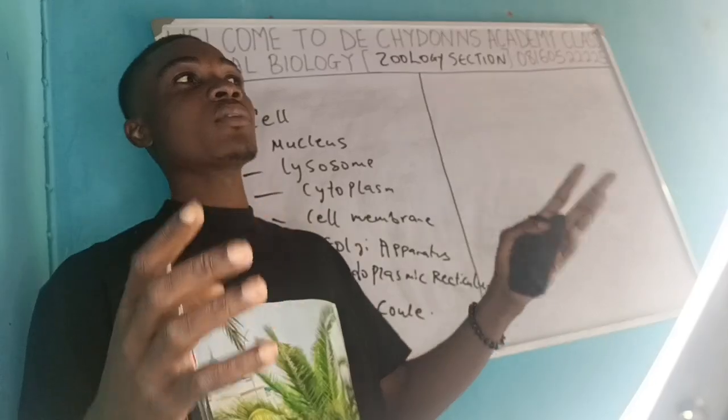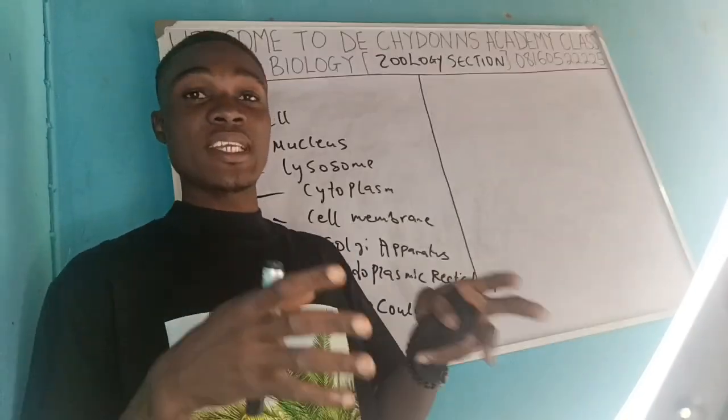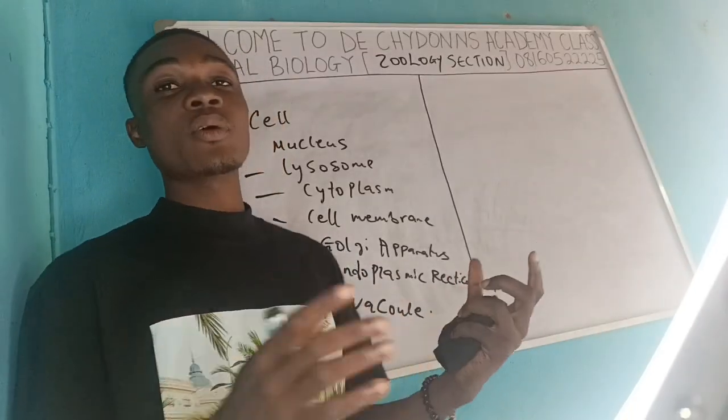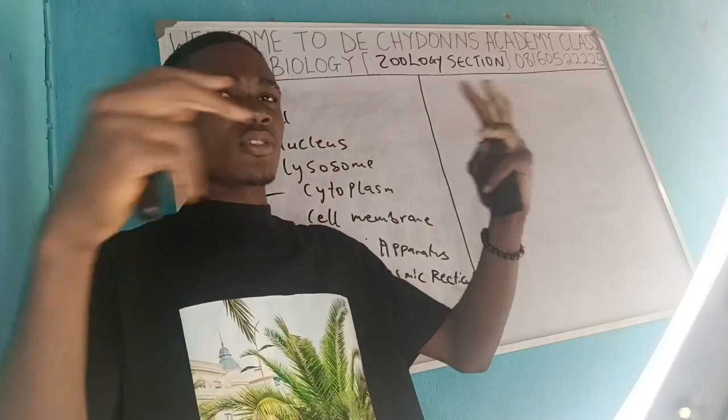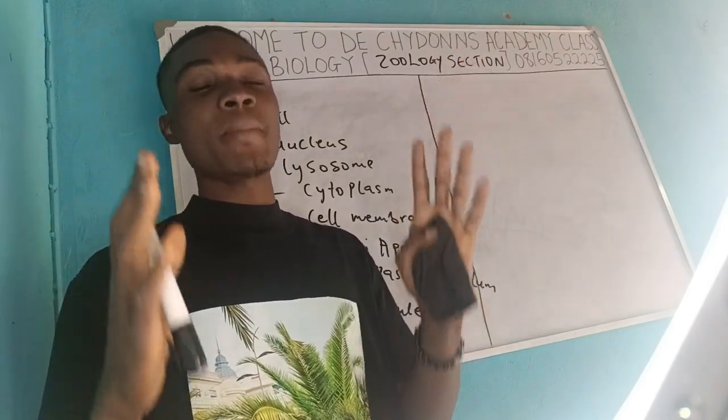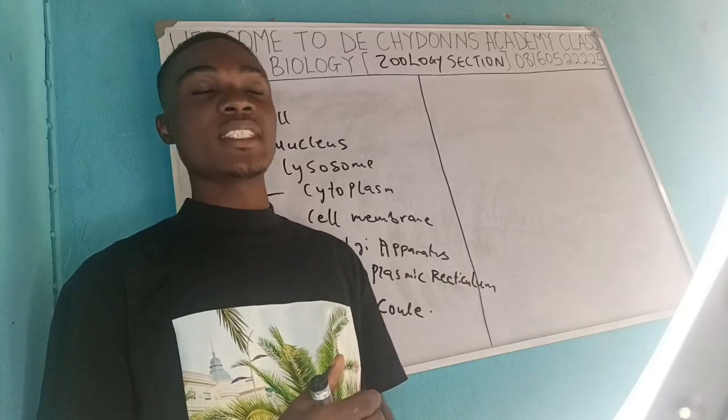So when the cell feels that there is excess water in it, this particular organelle will help to pass out that excess water so that the water in the cell is the amount meant for it, and the pressure will be maintained.